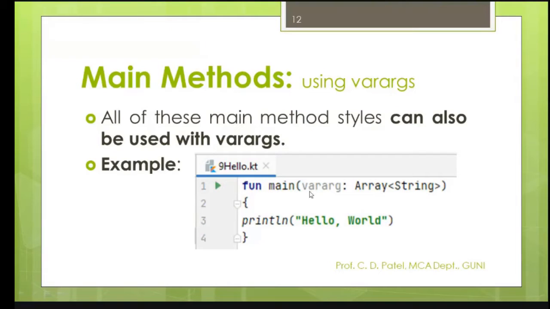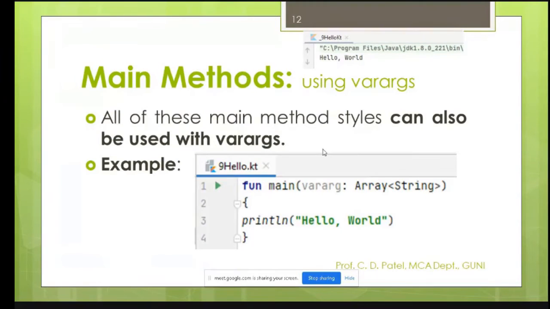Till now, we were using args, but now it is used by vararg. Please understand, and the output is again the same. So I hope you understand these are the different methods I am going to use to display several techniques.